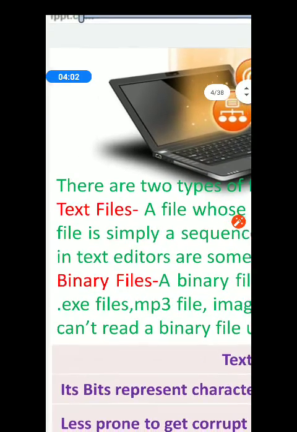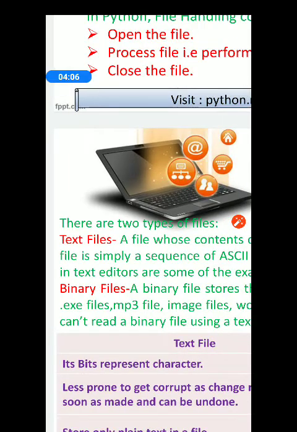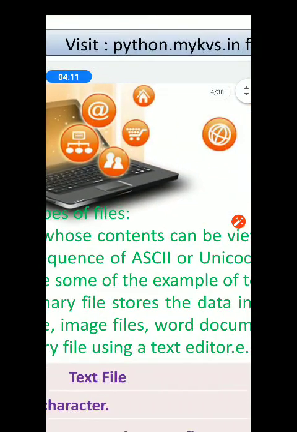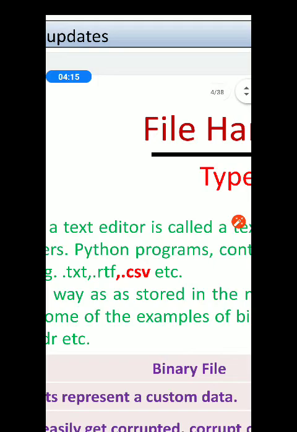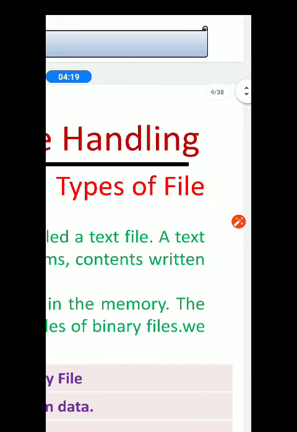Please note down the formal definition of text file. A file whose contents can be viewed using a text editor is called a text file.